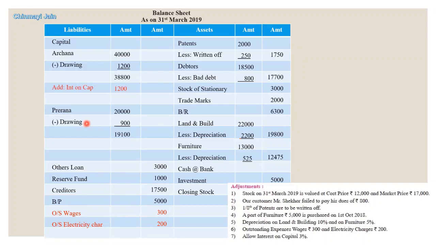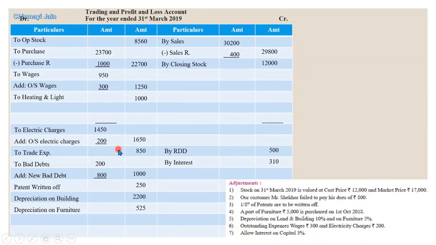Next, allow interest on capital 3%. So we have capital 40,000 and 20,000. So 3% of 40,000 will be 1,200 and 3% of 20,000 will be 600. Okay, so this is our interest on capital. So 1,800 will be recorded in P&L account as interest on partners' capital because it is an expense for the organization. We are done with all the points.